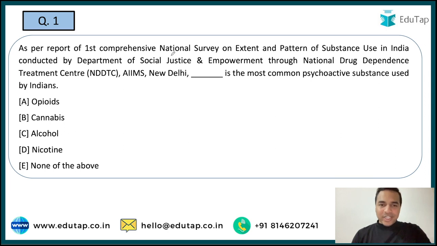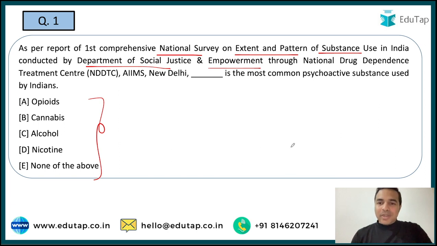And the very first question is on the National Survey on Extent and Pattern of the Substance Used. So guys, when I talk about this survey, this was the first comprehensive survey on this, and this was conducted by the Department of Social Justice and Empowerment. So guys, the question before all of you is that you are required to tell me the name of the most common psychoactive substance which is being used by Indians. That was the key major finding of this particular survey.